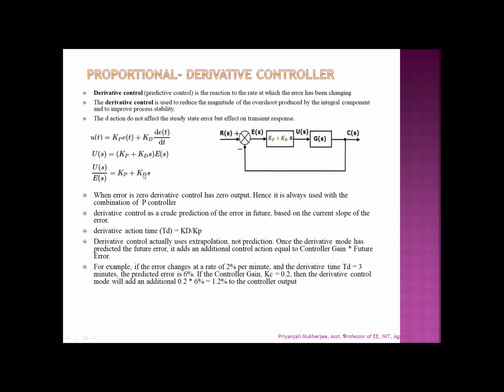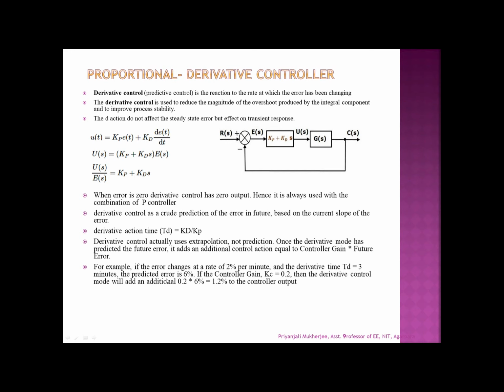The derivative control can predict the error in future based on the current slope of the error. And we have considered that the derivative action time is equal to the ratio of Kd by Kp. And once derivative mode has predicted the future, it can add an additional control action. For example, the error changes at a rate of 2% per minute and the derivative time TD is given as 3 minutes, and the predicted error is 6%.